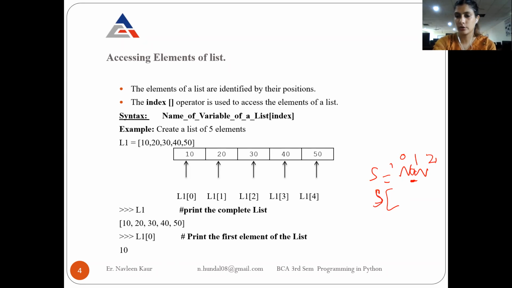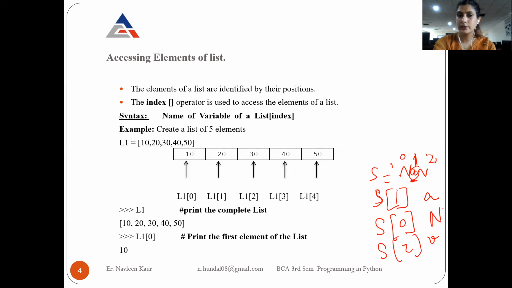So if I write the name of the string s and then I write 1, what was I getting? I was getting A. If I write s[0], I was getting N. If I was writing s[2], I was getting V, right? So you can fetch any small single element out of your string by giving the position of it.